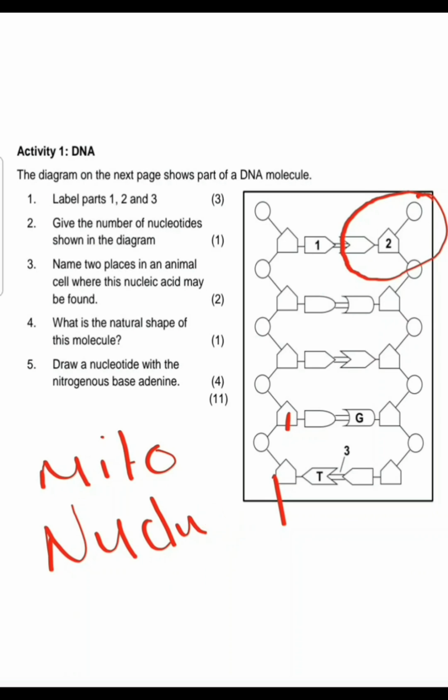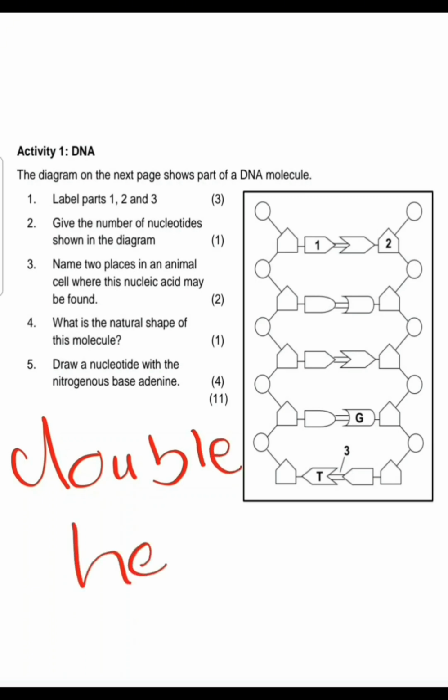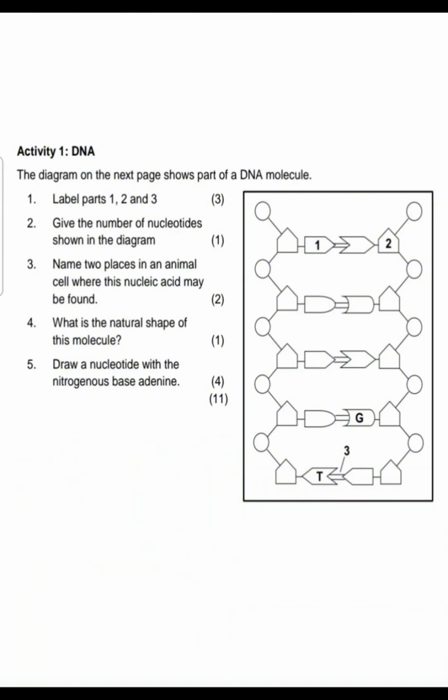What is the natural shape of this molecule? By now all of us know, it's known as the double helix, right? So that's that.